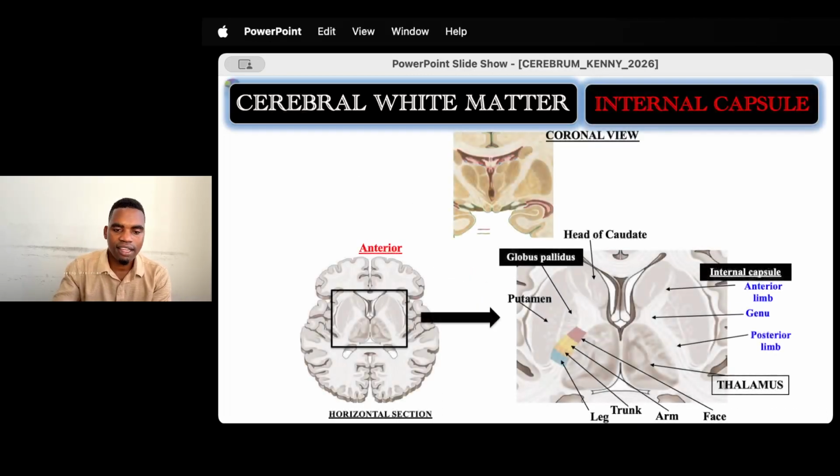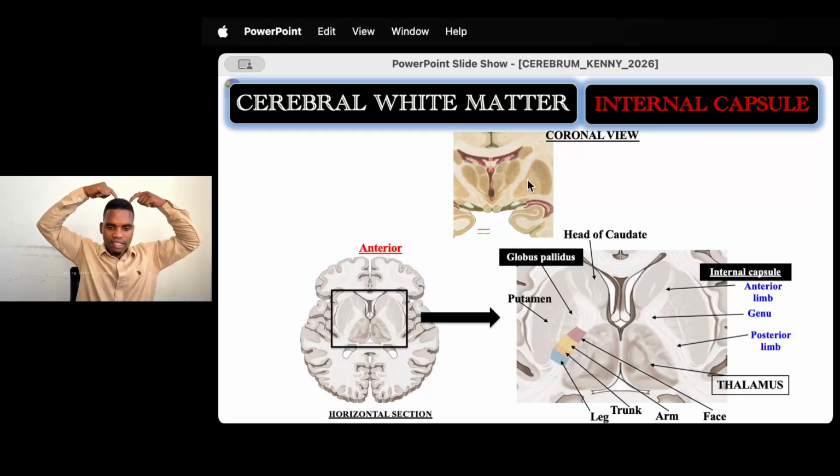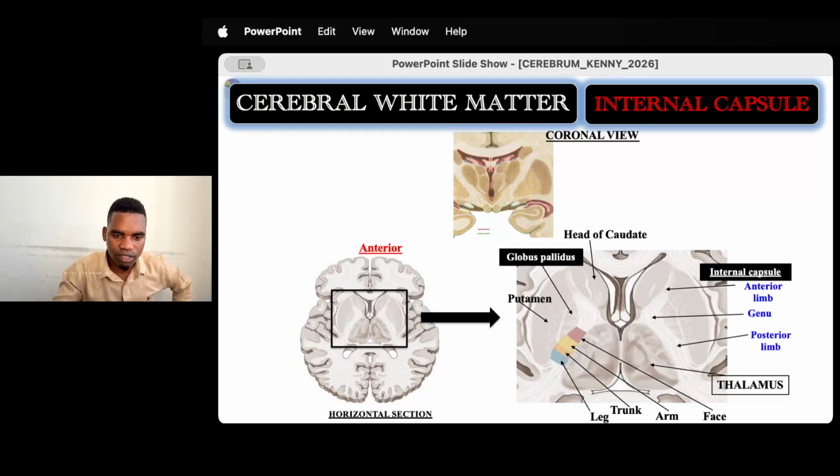Okay, then this is the internal capsule. Don't mind these other details that we have never discussed before. We're going to discuss them later. The caudate, globus pallidus, and the putamen, forget about them. But this here is the internal capsule, and this is the coronal view.